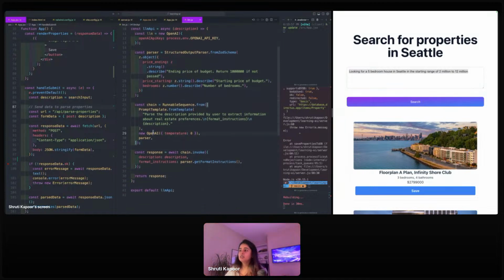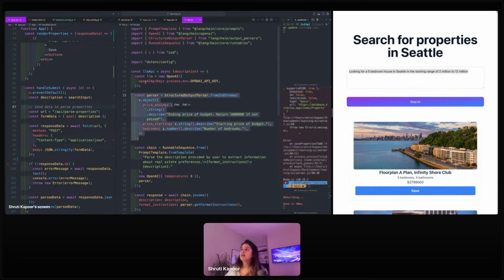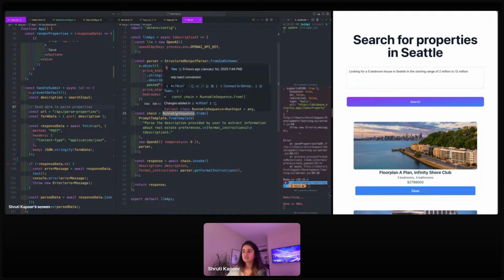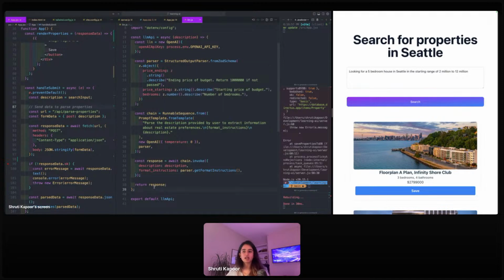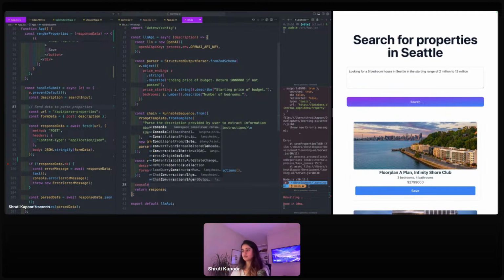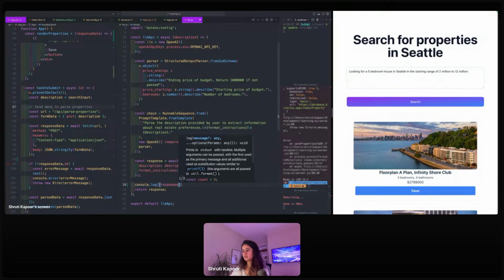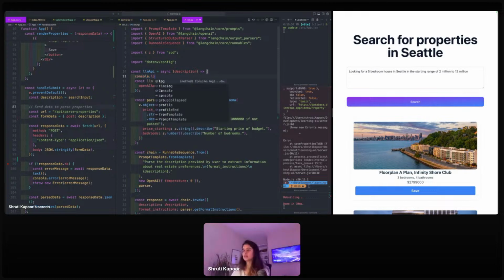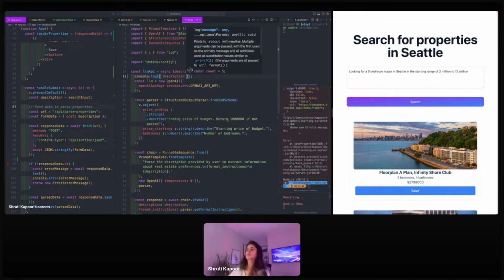And then all I'm doing is giving it this template, which is the format instructions that I provided here, and the description, which is actually just this text. That's literally all I'm doing. Then I'm invoking the chain, providing the description and the format instructions, and I'm going to call this just the runnable sequence. And then the response actually has a JSON object. So if I console log response here, I'll show you what the input was, which is the description that I'm sending in, and what the output is.